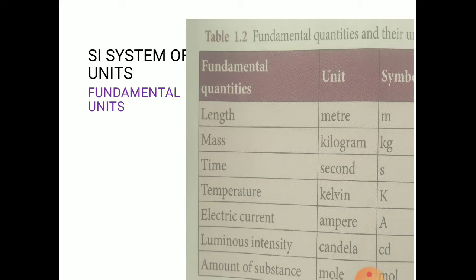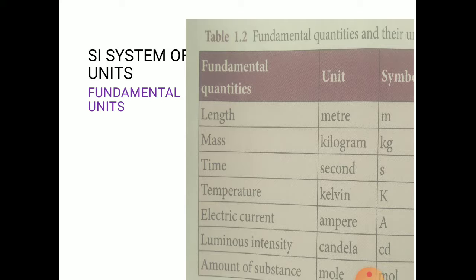Electric current. In our home we can't live without electricity, that is our necessary quantity. Its unit is ampere, and the symbol is A. Then another advanced physical quantity is luminous intensity, that is represented as candela, CD. Then the amount of substance, I mean minute quantities such as atoms, are measured by mole. Its symbol is MOL. They are the seven fundamental quantities in our SI system.